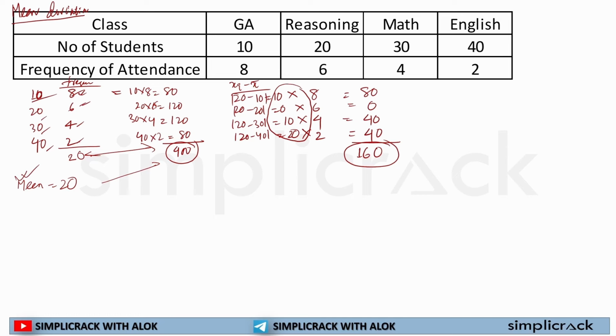Like in previous questions, we used to calculate the difference between the mean and each observation. But these observations are present 8 times.